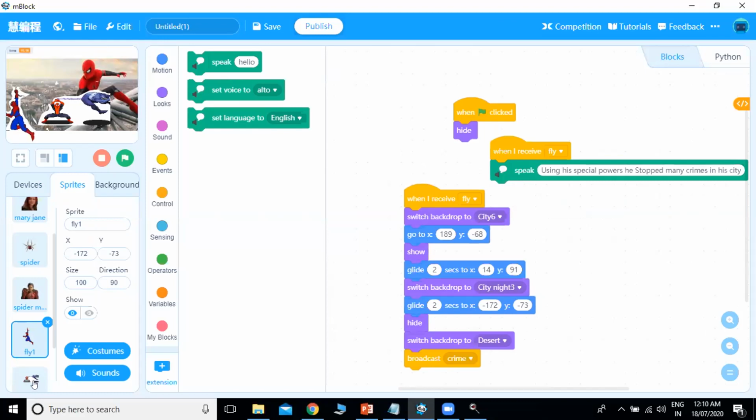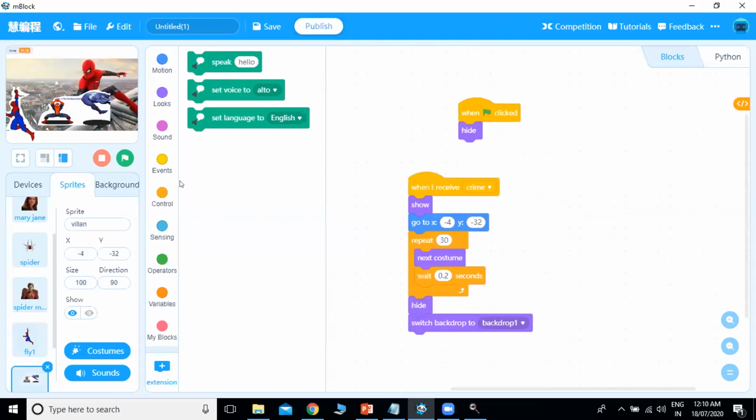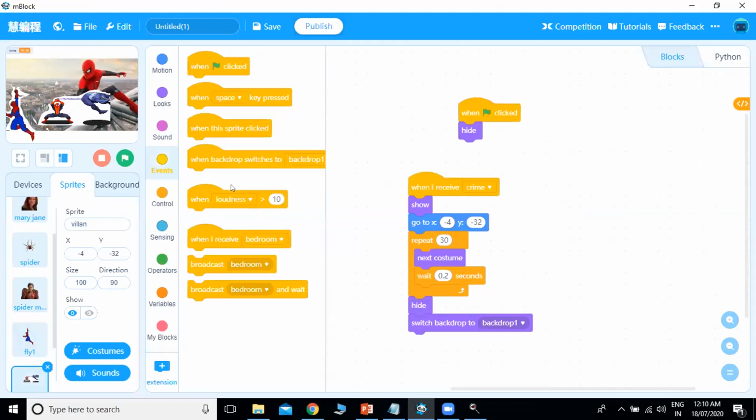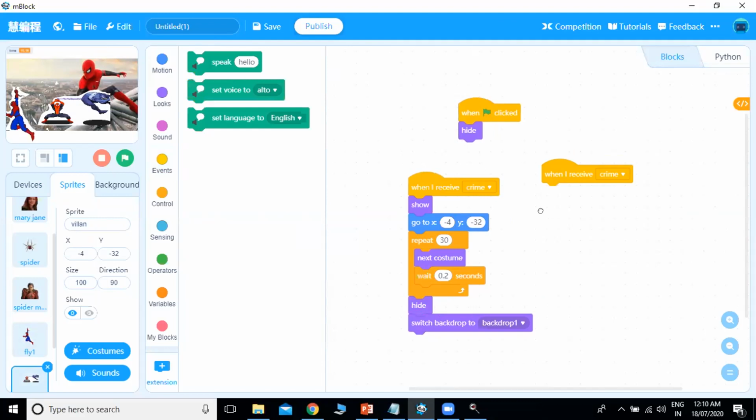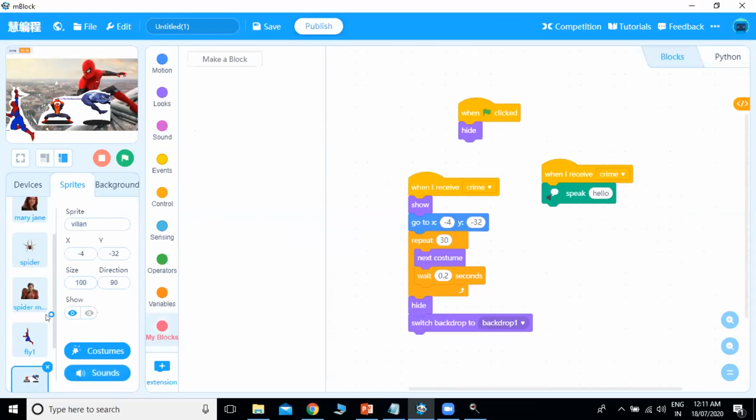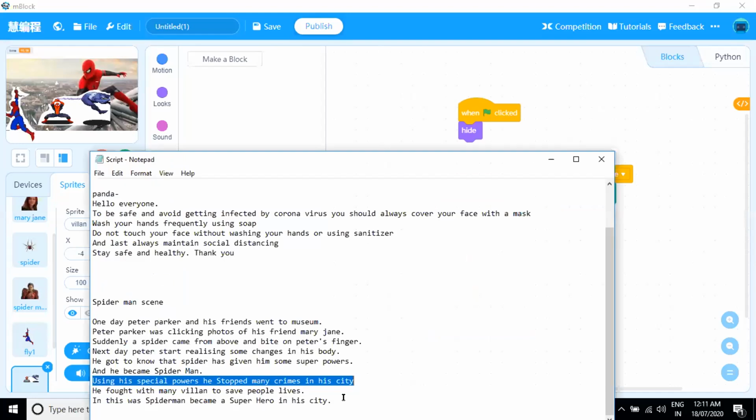After that, here I want to write, when I receive crime, it will speak that he fought with many villains to save people's lives.